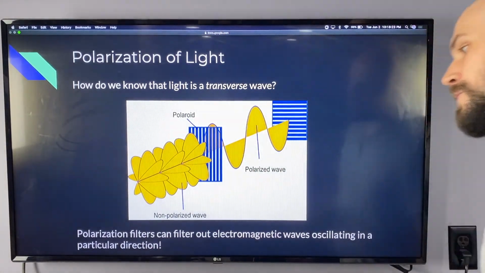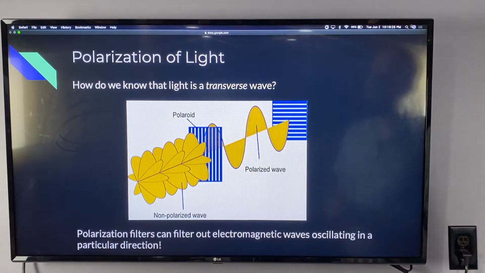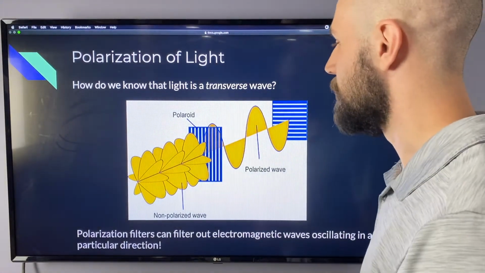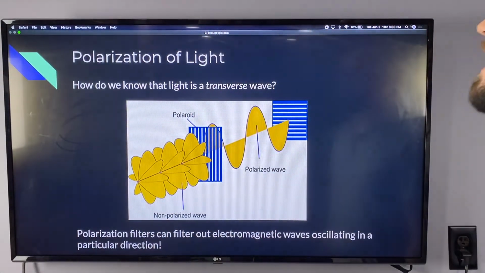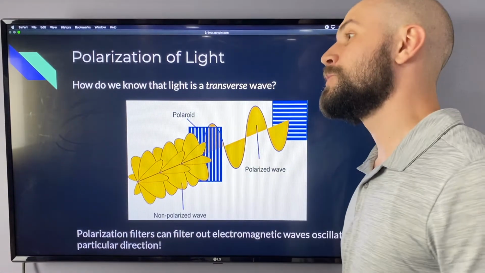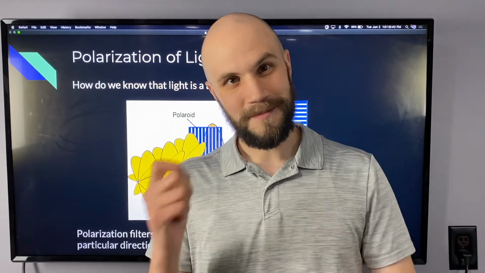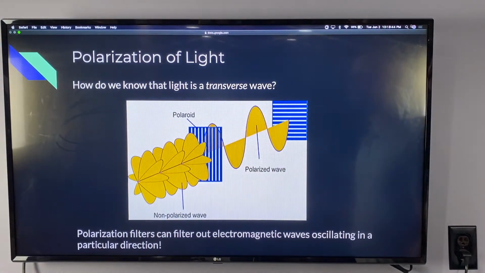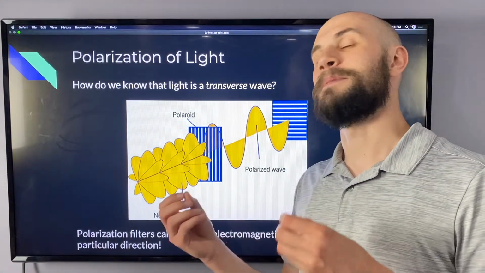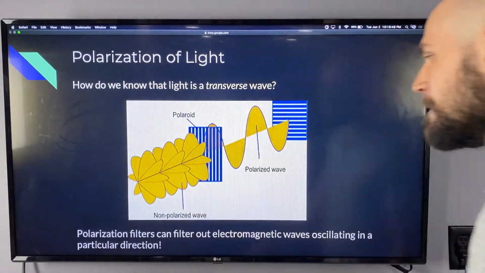Not only does it prove that light is a transverse wave, but we could use it to help us observe light better in nature. There's a lot of really cool demonstrations you can do with polarizers. Polarizing filters are pretty cheap if you wanted to order them and play around with them. But you could cancel out light and even make light look some interesting colors if they're oriented just the right way.